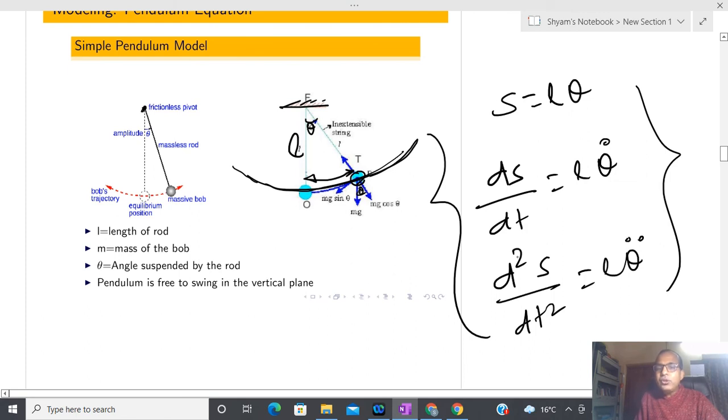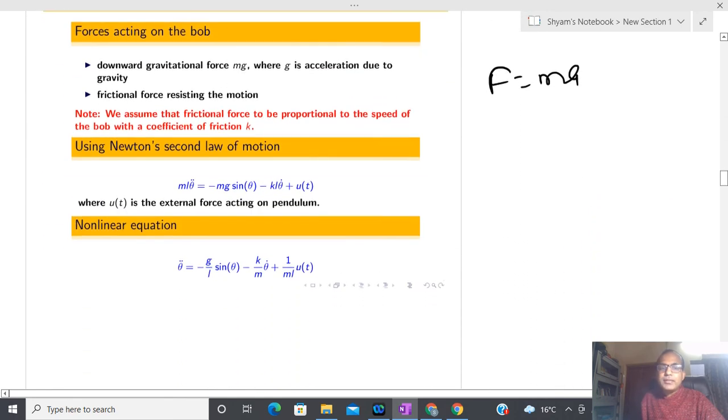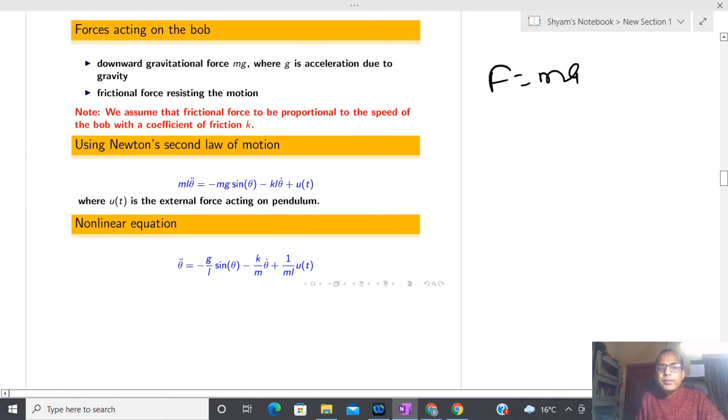After that, since this is actually doing motion in this particular plane, some drag force comes into picture, and it is possible to show that drag force is proportional to the velocity. In this particular example, velocity is nothing but L theta dot, and due to that reason you can see that this expression comes into picture. F equal to ma, so mass times acceleration, which is L theta double dot. And after that mg sin theta.